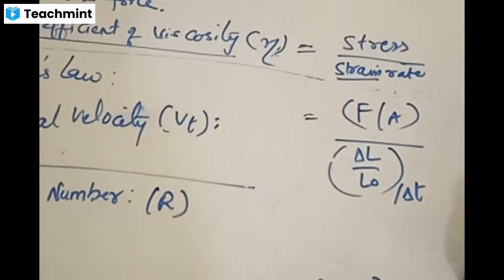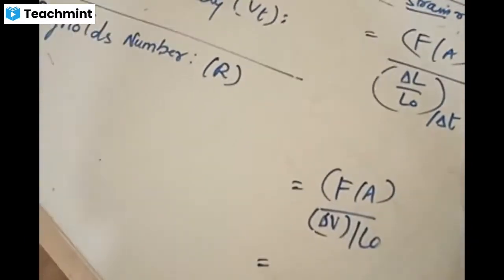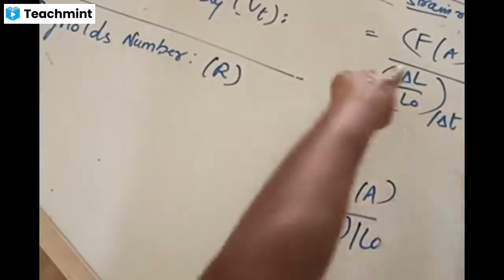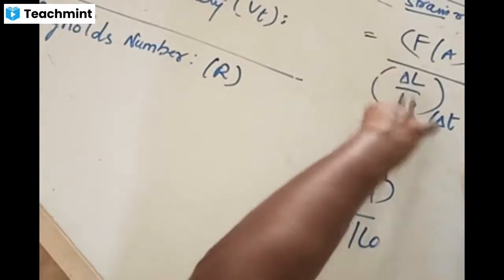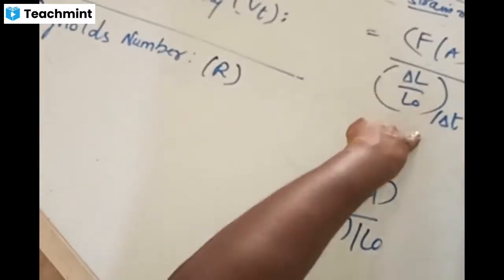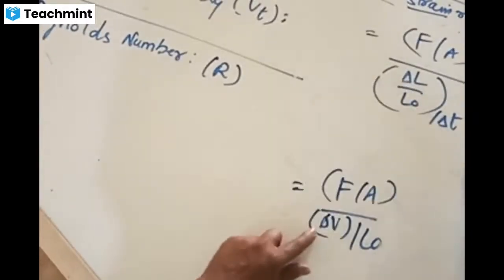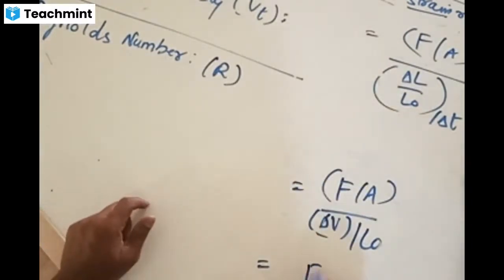Delta L by delta T is delta V, and L naught is as it is. Putting all these things together, you can say that it is F L naught by A times delta V. This is the formula for coefficient of viscosity.